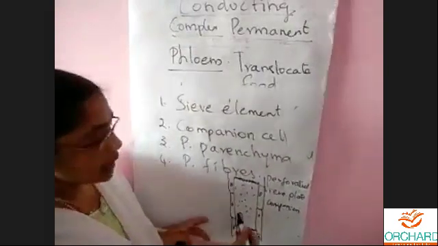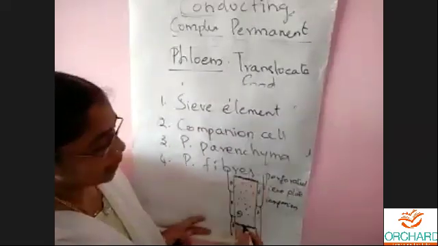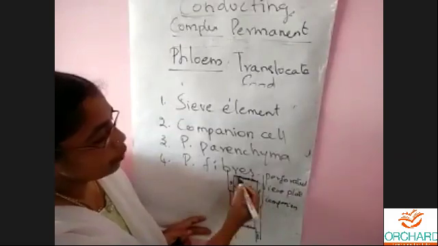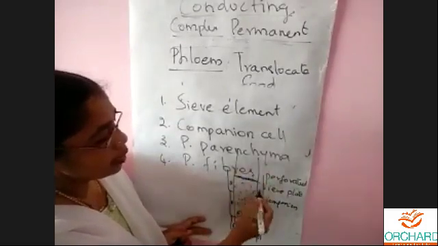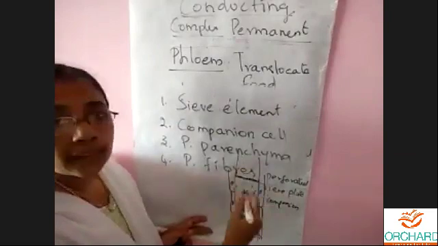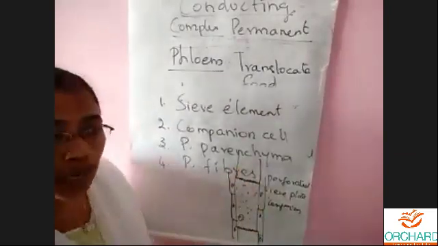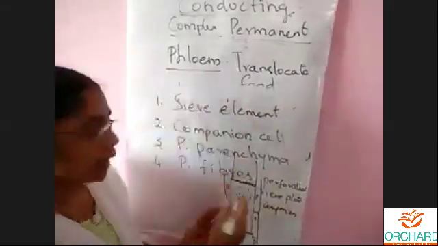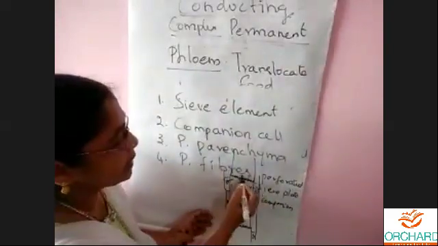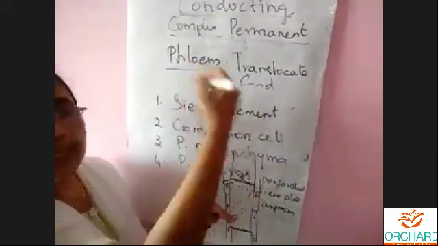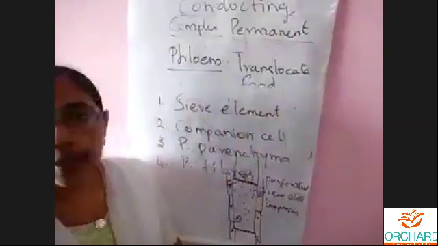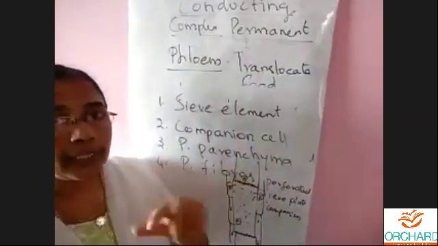Clear? So, see, this will give the food like this. From one cell, food will pass on to the neighboring cells. That's what we say translocation. It won't go as a road like water. It will give to the next companion cell, going from one cell to the next cell. That's what we say translocate. I'll explain in detail in grade 10.